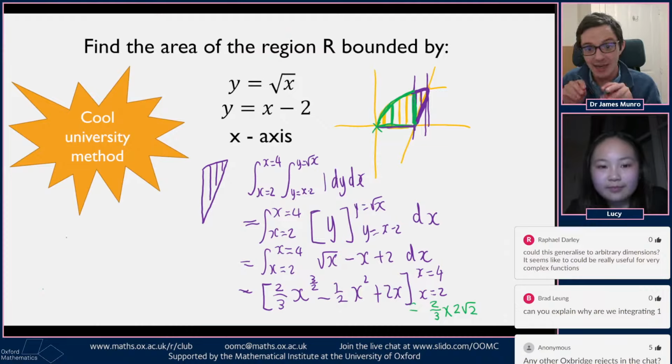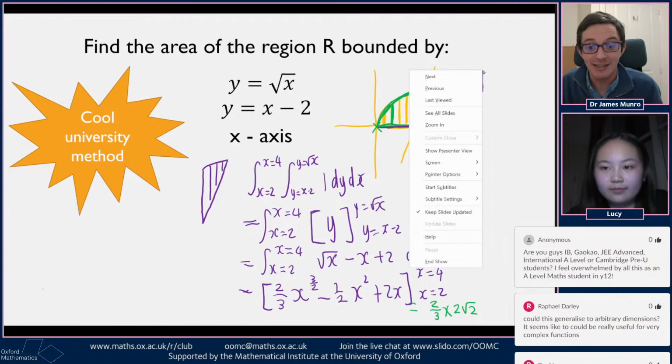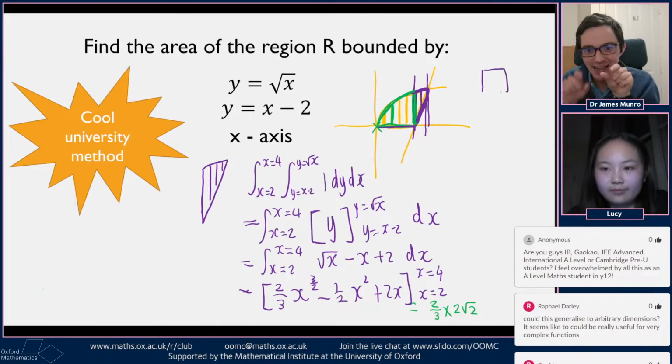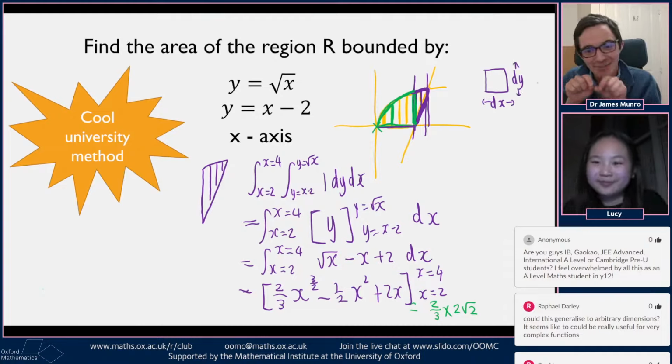Here we're adding together the most basic unit I can think of, which is just a little bit of space, with width dx and height dy. It's got area dx dy. So those are the things that we're adding up. A little tiny thing with width dx, a tiny bit of x, and a height, a tiny bit of dy, and we're just adding those together. We're writing 1 to remember that there's nothing else there.